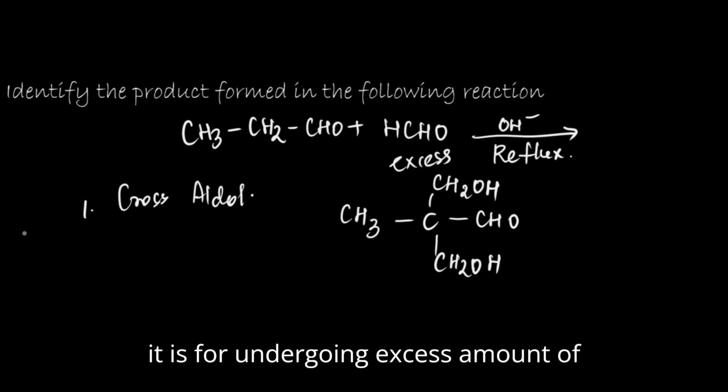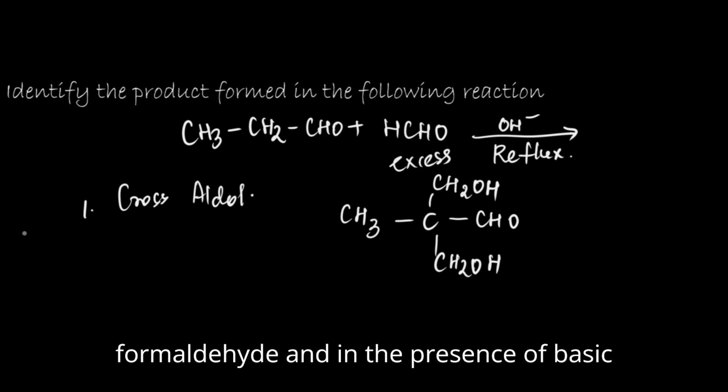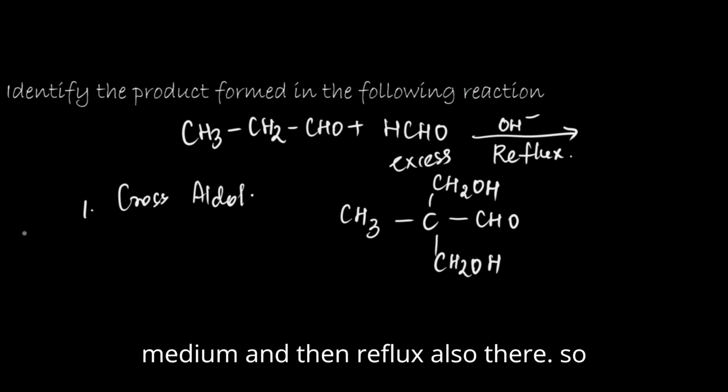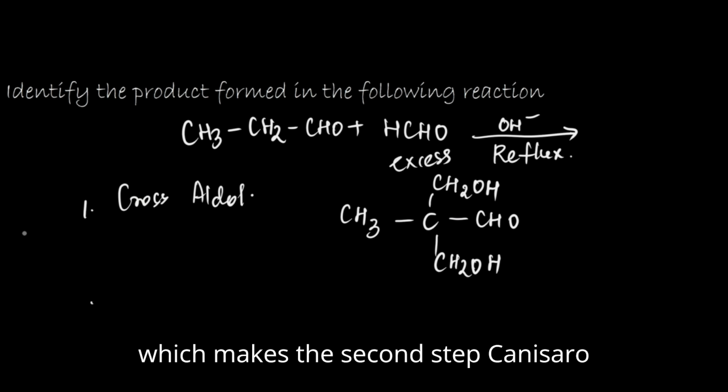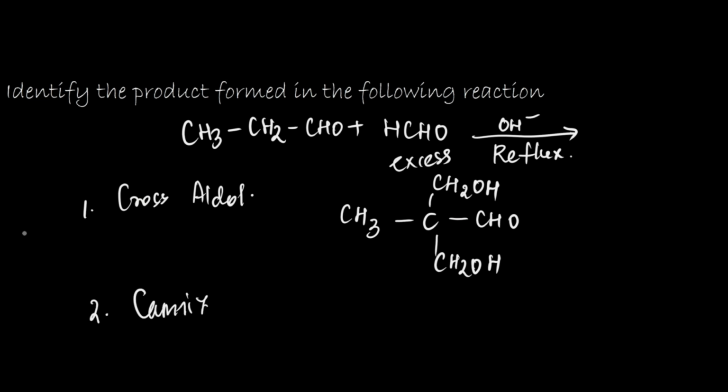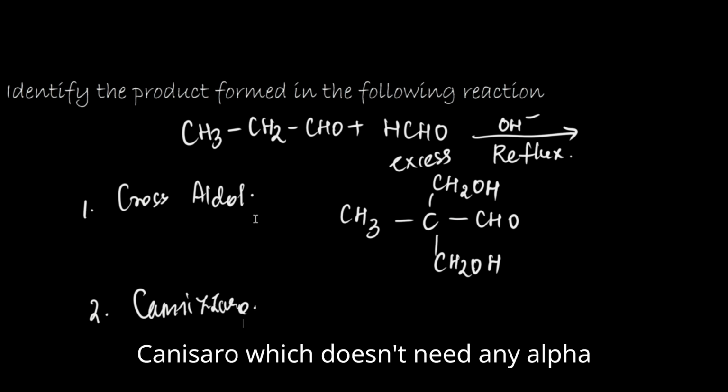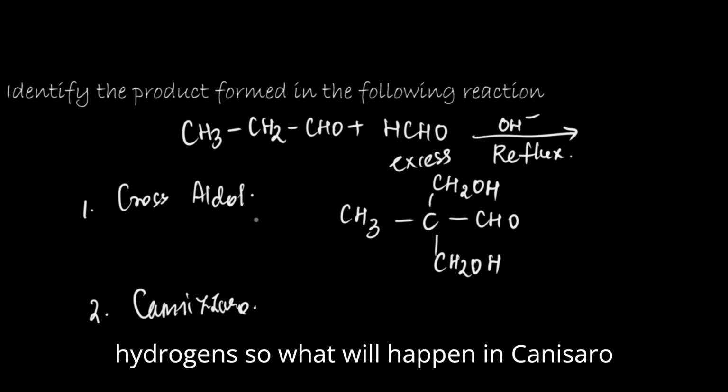That is the step for the first reaction, but it is undergoing with excess amount of formaldehyde in the presence of basic medium, and then reflux also there. So which makes the second step Cannizzaro reaction. Cannizzaro doesn't need any alpha hydrogens. So what will happen in Cannizzaro?